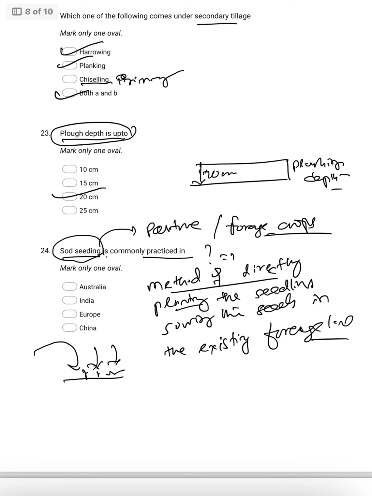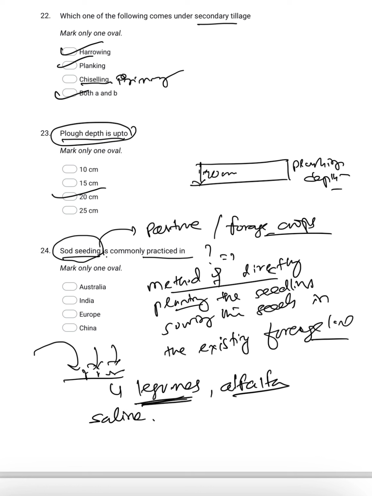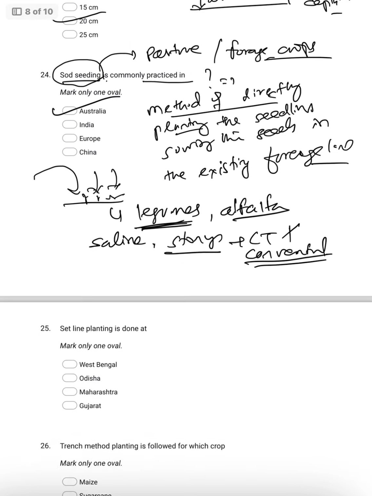So majorly which type of crops are we growing? Majorly legumes are grown, and alfalfa is also commonly grown, because legumes can withstand all the adverse conditions and quick growth will be there. In this, which type of soil? Majorly the soils where the saline problem is there, or stony soil, where conventional tillage cannot be done. So majorly it is practiced in Australia.